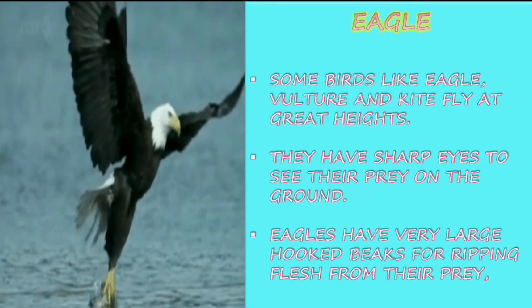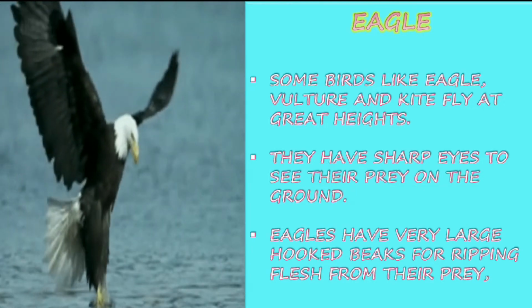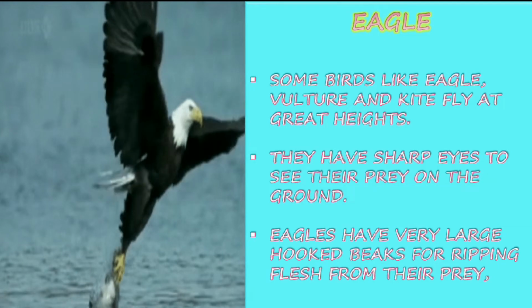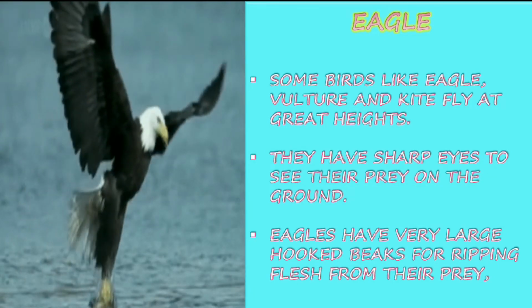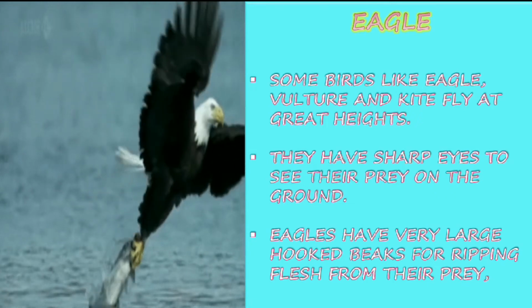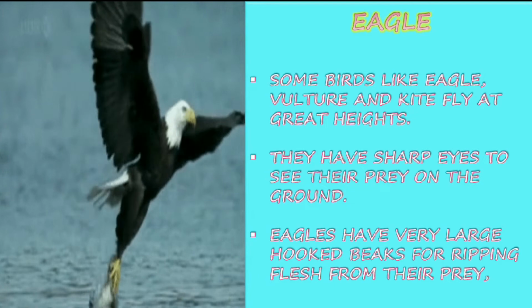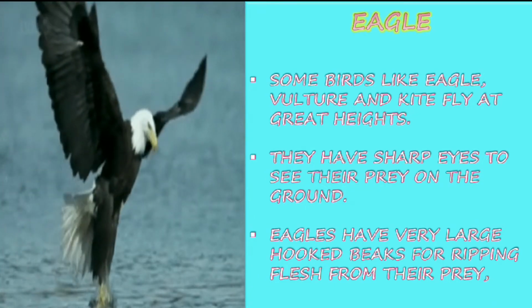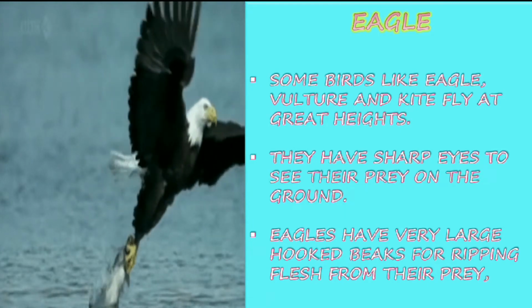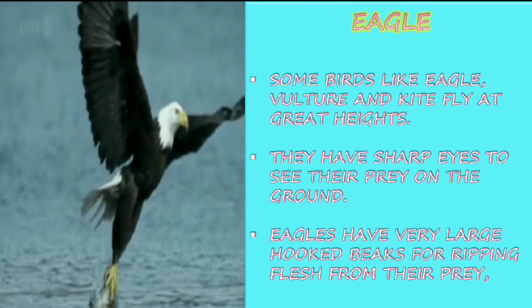Eagle. Some birds like eagle, vulture and kite fly at great heights. So these are the birds which can fly at very great height. They have sharp eyes to see their prey on the ground. Even though they fly very high, they can easily catch the prey lying on the ground because they have very sharp eyes.